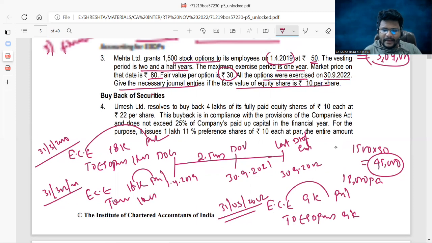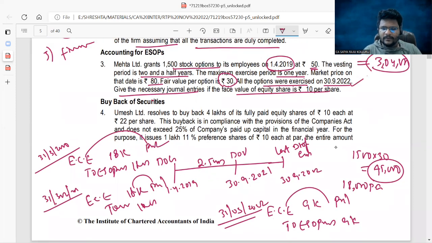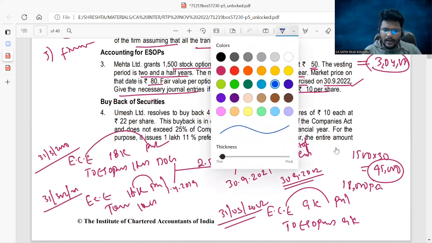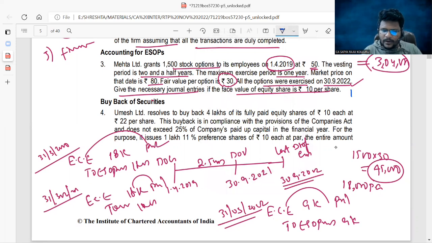Now, it was clearly given that all the options were exercised as on 30th September 2022. As on 30th September 2022, what is the entry you need to pass? As on that date, bank account debit, you will receive the amount. For 1500 options, face value is 10 rupees and the exercise price is given as 50. So 1500 into 50 you will get, which is equal to 75,000.